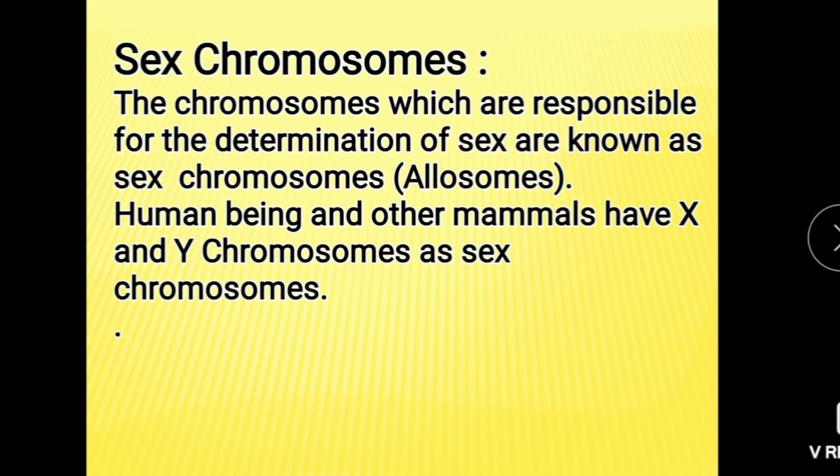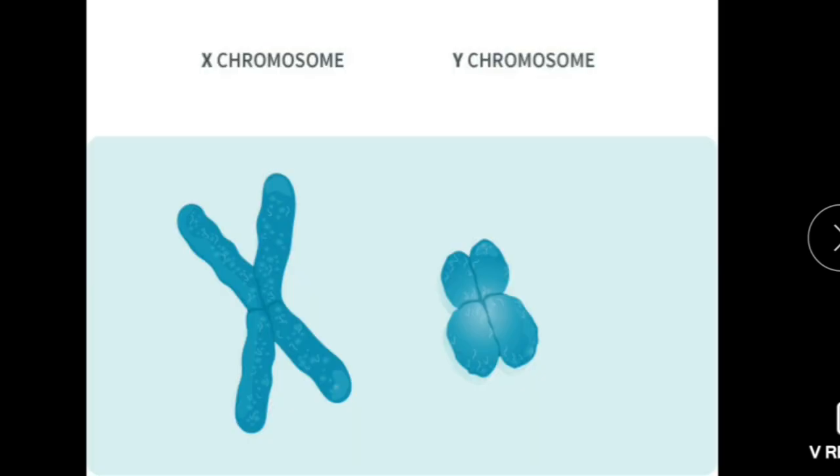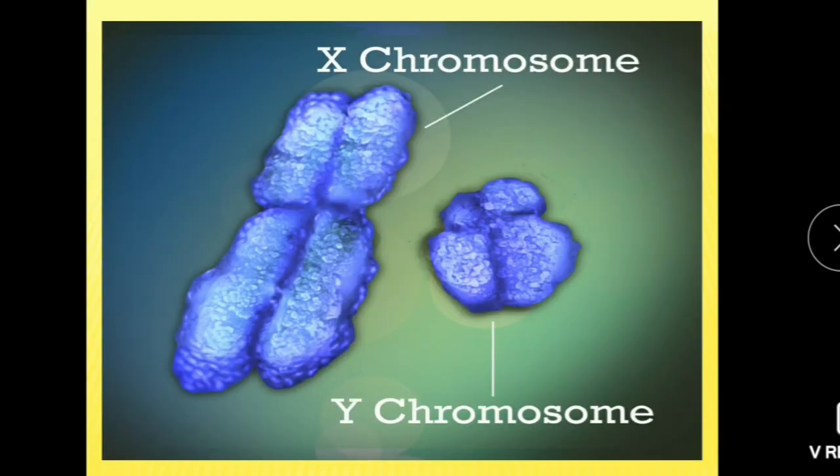Then sex chromosome. Chromosomes which are responsible for determination of sex are known as sex chromosome or allosome, or they are also called heterosome. While chromosomes which determine the body characters are called autosome. In human being, X and Y chromosomes are sex chromosomes. Let's see their structure in detail. This is the X chromosome. This is the Y chromosome.